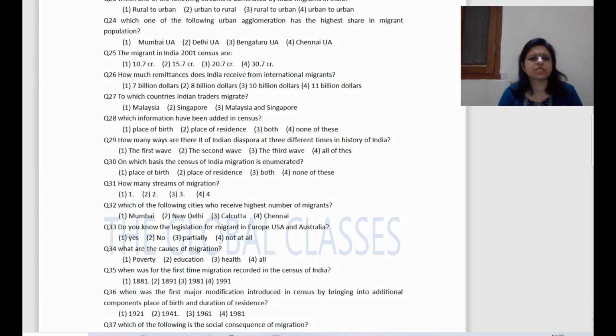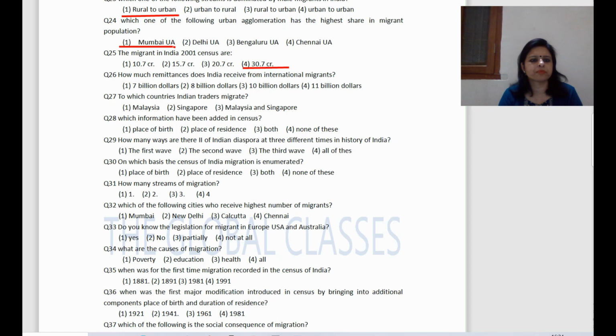Yes, now next question. Which one of the following streams is dominated by male migrants in India? The right answer is rural to urban. Now next question. Which one of the following urban agglomerations has the highest share of migrant population? The right answer is Mumbai UA. Now next question. The migrants in India in the 2001 census are? The right answer is 30.7 crore.